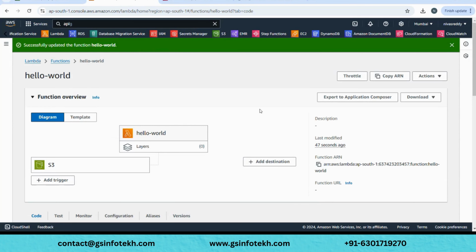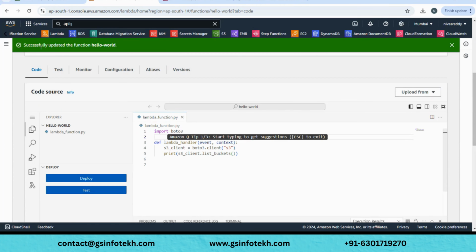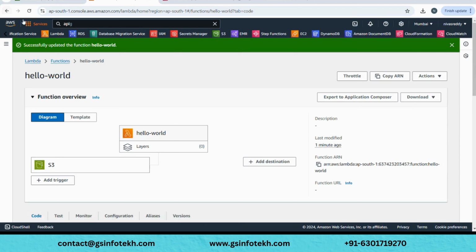Because at the end of the day, even though they all come under AWS as a big family, Lambda functions is a service, and S3 buckets is also a service. But this service does not have permissions on the other service, which is S3. Are you getting it? Or shall I explain this point? Yeah. Okay.